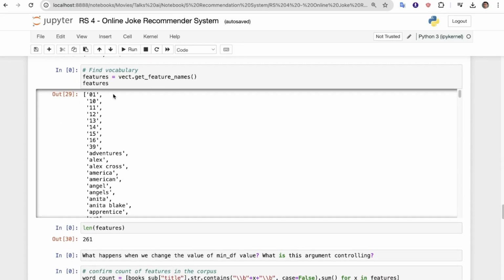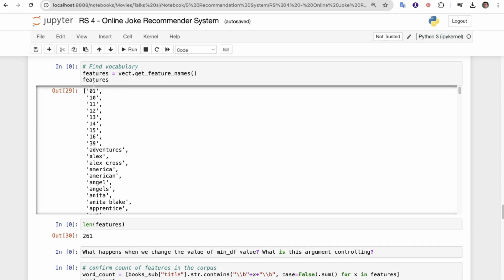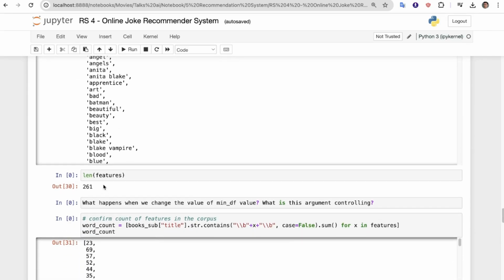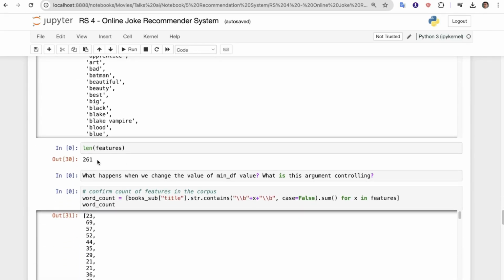Find vocabulary, so feature equals vector.get_feature_names(), and then we are printing the feature. So here we got the vocabulary. Now if we print the length of this feature, so this is the length we have.